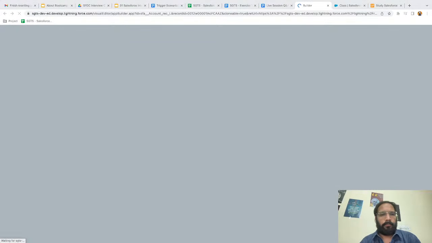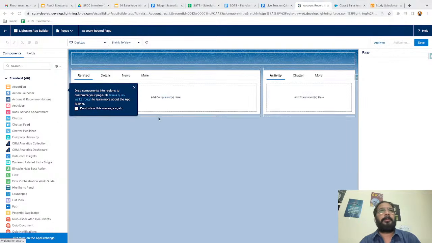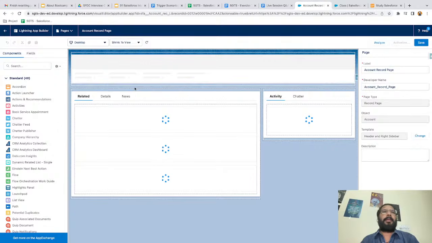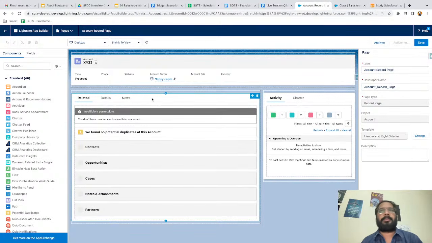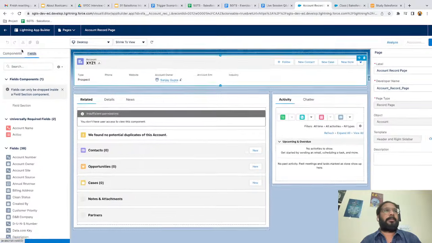Now I'm going to create a new tab, and there I will be placing the fields. So if you have a page layout created and still want to create a new dynamic form where you place particular fields, you can see we have this field section.